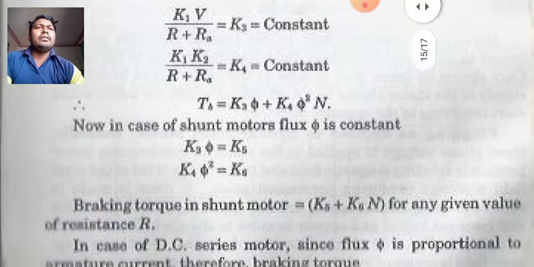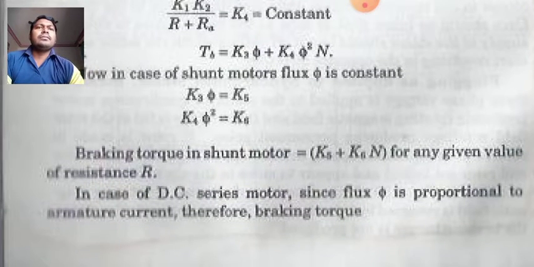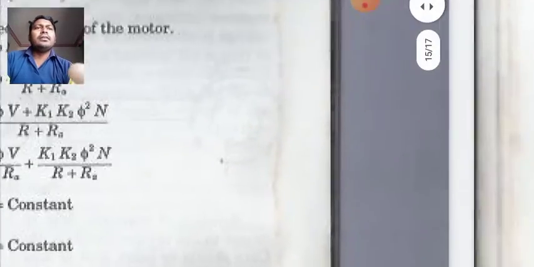Now in case of a shunt motor, phi is constant, so K3 phi is equal to K5 and K4 phi square is equal to K6. So braking torque in shunt motor is equal to K5 plus K6N for a given value of resistance R. In case of DC series motor, the flux phi is proportional to the armature current. Therefore, braking torque